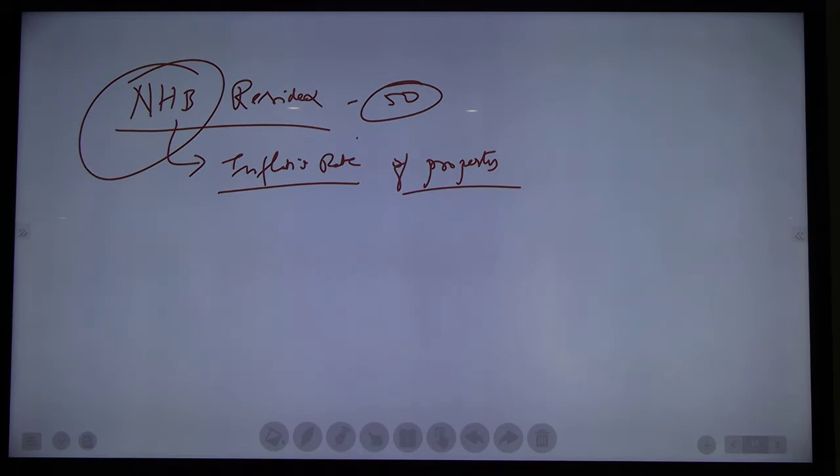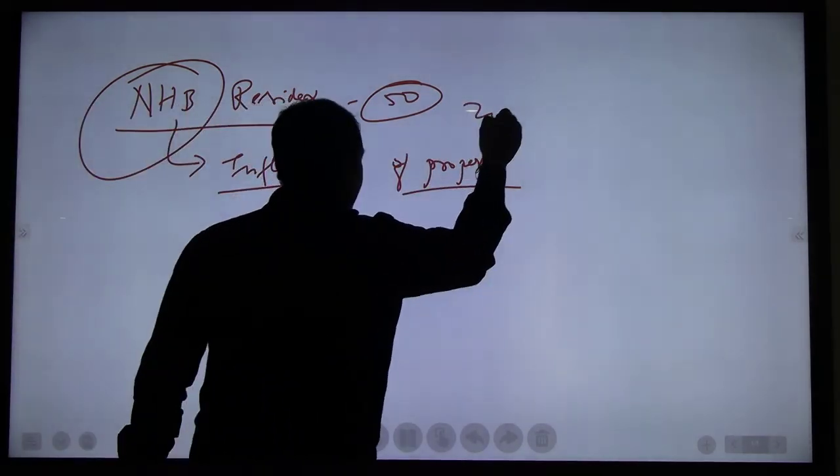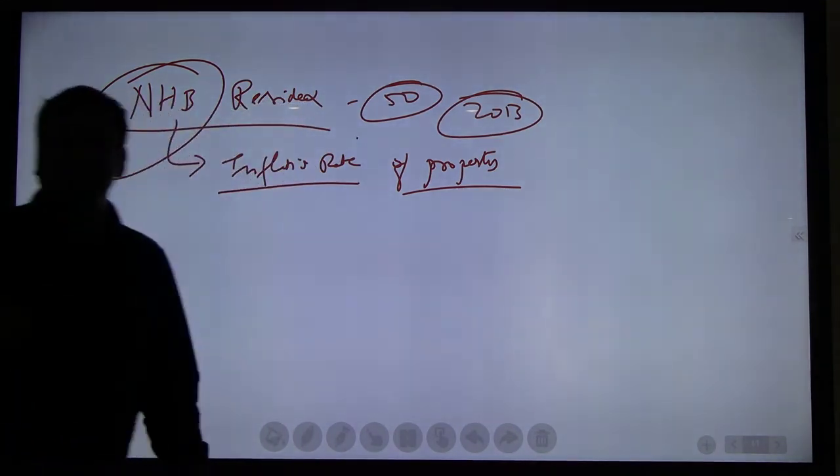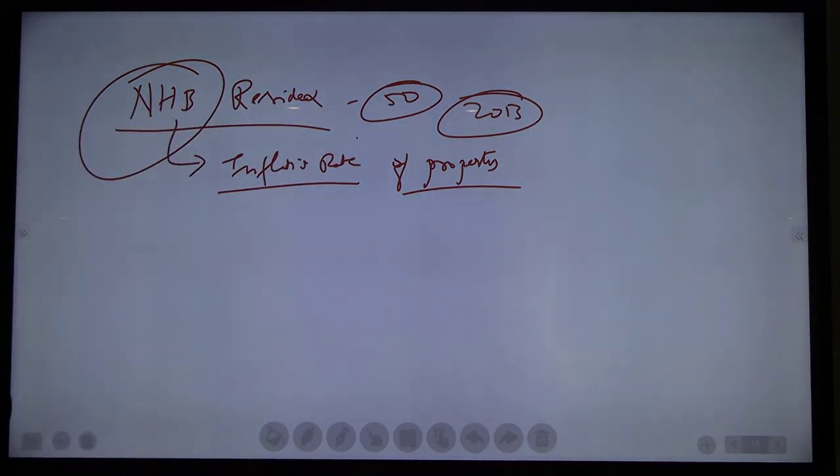Okay. So hope you understood NHB Residex. What is the base year of this NHB Residex? 2013 is the base year for this Residex. Understood? So this is also one of the indexes to calculate inflation. Okay, but in general CPI, WPI, CFPI, IIP are important. Not this one, NHB Residex. It may or may not be asked. Got it, everyone?